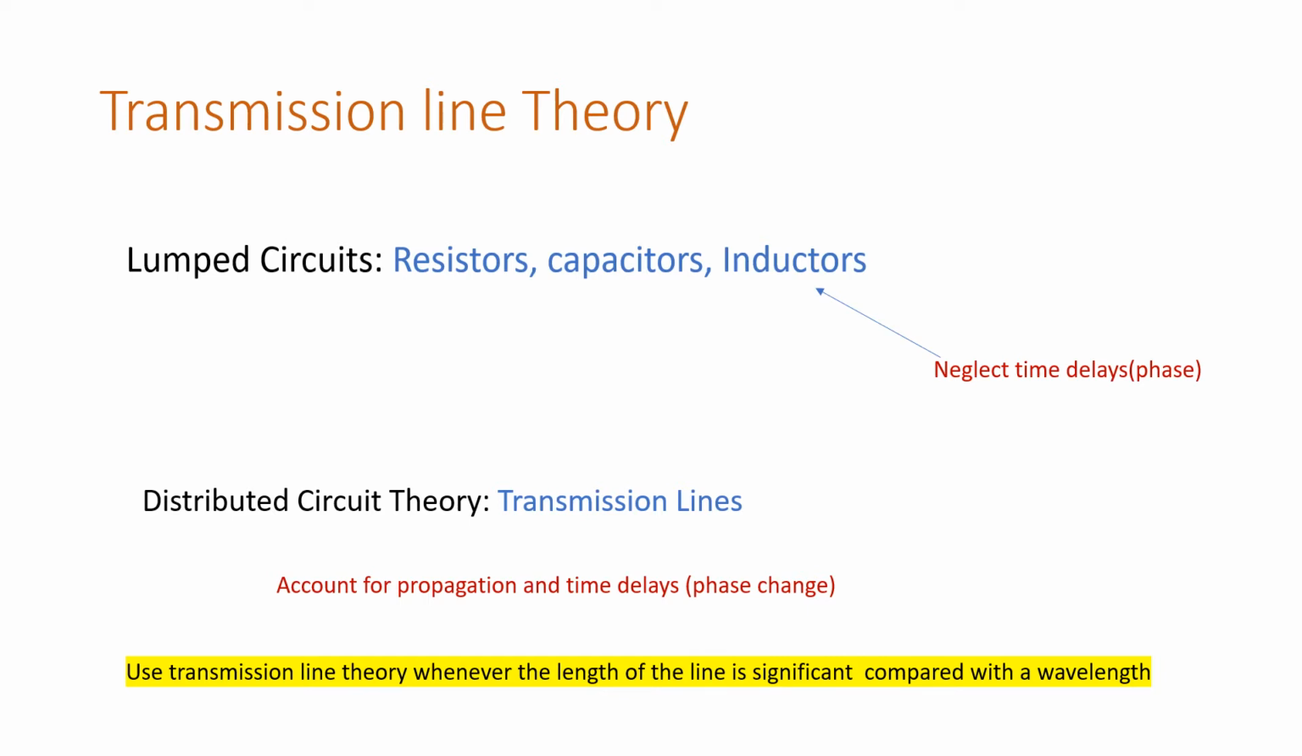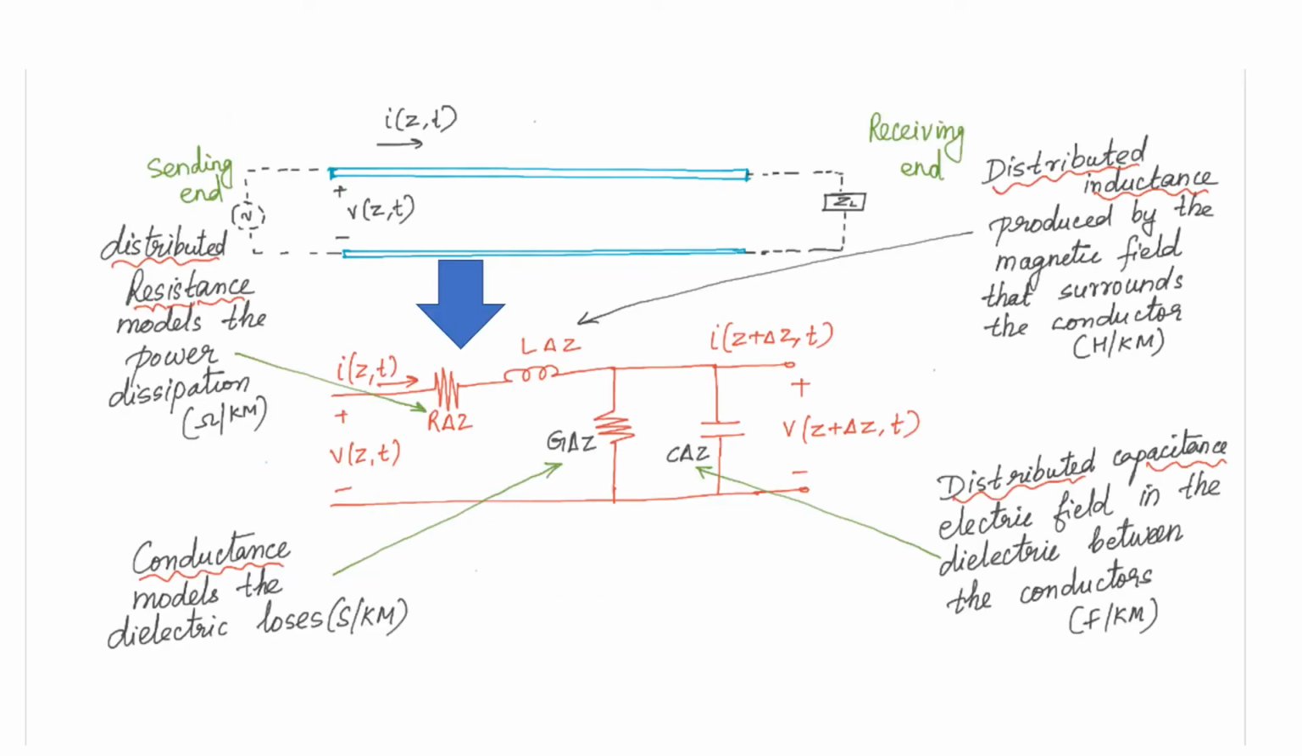Now let us see what a transmission line looks like. This is the sending end. Here you have the generator, which generates the electromagnetic signals, and then that is transmitted through the conductor. You have the conductor over here, and then the signal is transmitted to the receiving end. The length of the line we are considering here is very long.